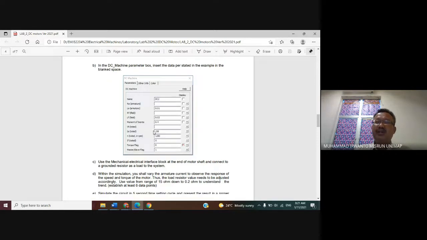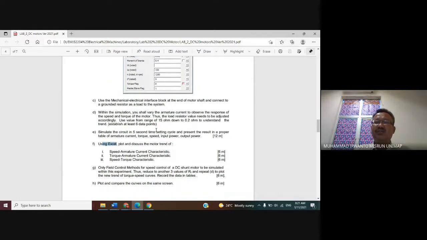And then for each resistance reduction, take the value of the load resistance that has been varied for the 6 data points, and observe the value of the armature current and torque in here.